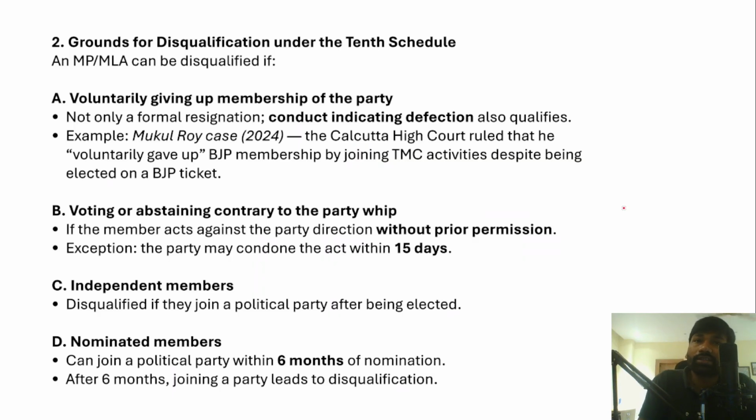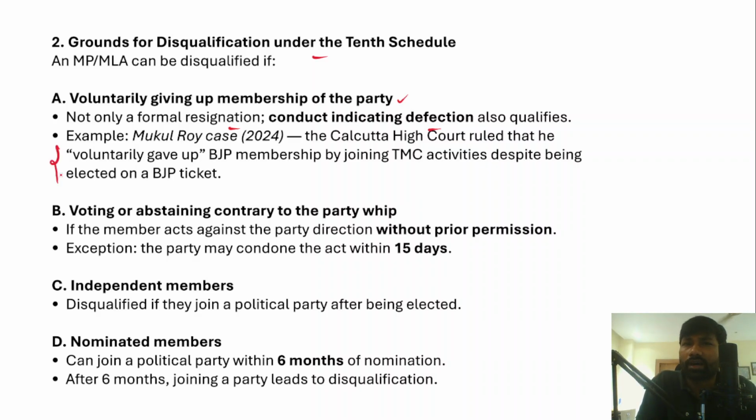Let's understand the grounds of disqualification under the 10th Schedule of the Indian Constitution. It mentions certain grounds for disqualification of MPs and MLAs. Firstly, if any MP or MLA voluntarily gives up their membership of the party, then those MPs or MLAs will be disqualified under the anti-defection law. That essentially means not just formal resignation, but even conduct indicating defection qualifies under the anti-defection law. The best example is the Mukul Roy case of 2024.